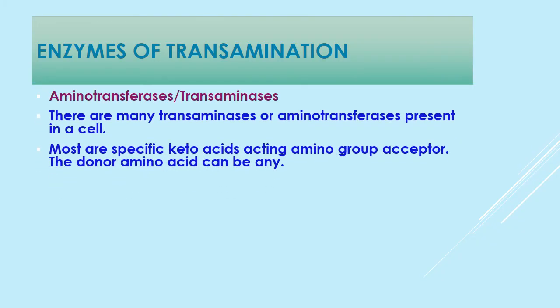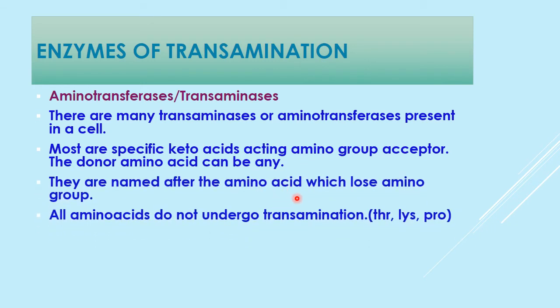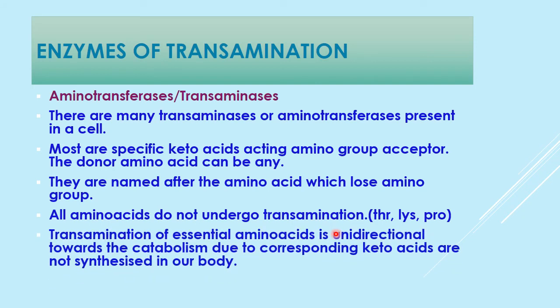Now enzymes of transamination. The enzymes responsible for transamination are aminotransferases or transaminases. There are many transaminases or aminotransferases present in the cell, which are specific for the keto acid acting as amino group acceptor, while the donor can be any. So they are named after the amino acid which loses the amino group. Though not all amino acids undergo transamination, this we have seen, like lysine. Then transamination of essential amino acids is unidirectional towards catabolism because the corresponding keto acids are not synthesized in our body.